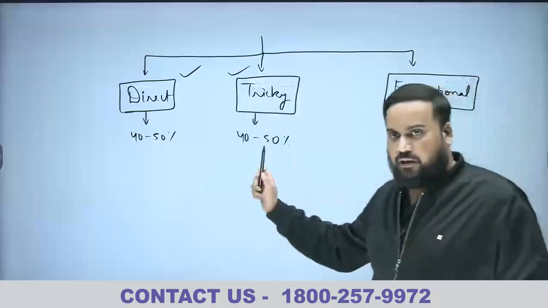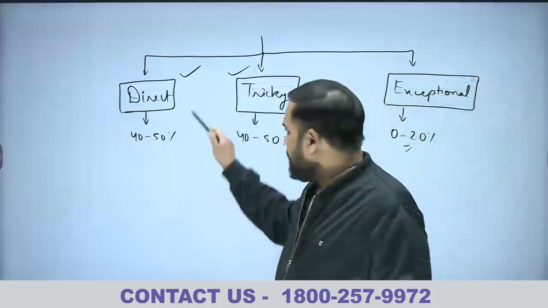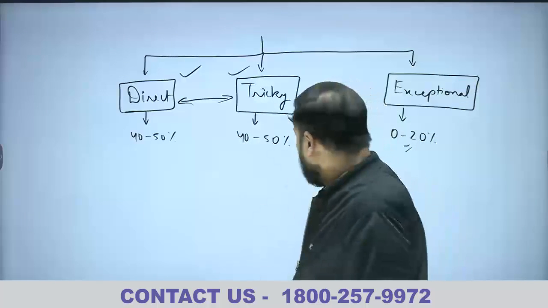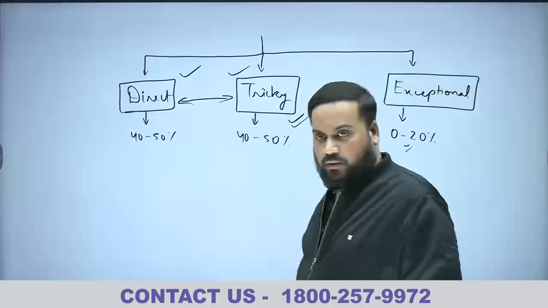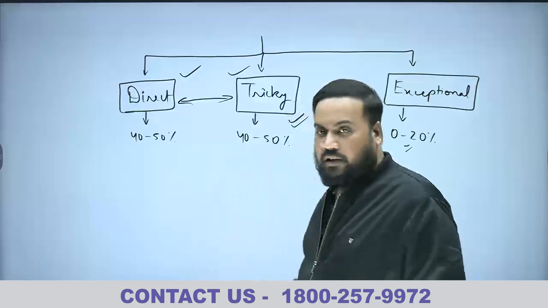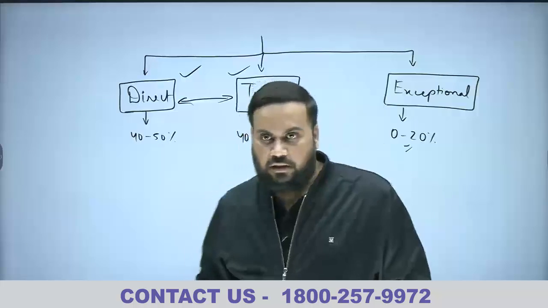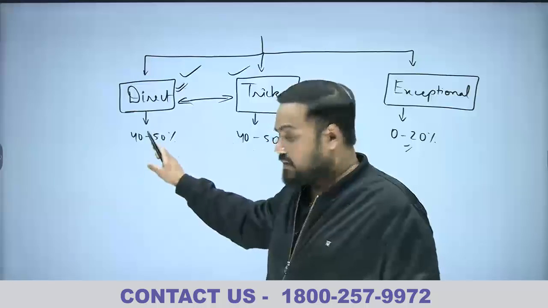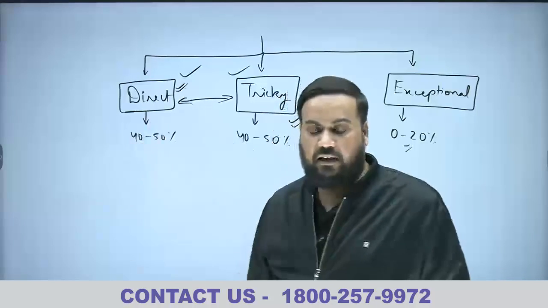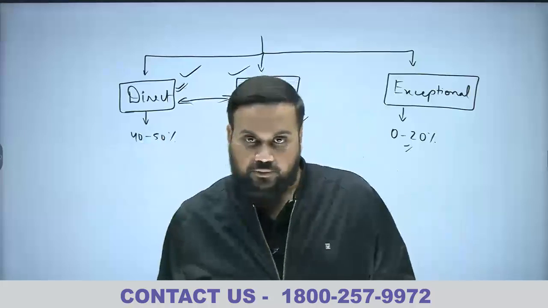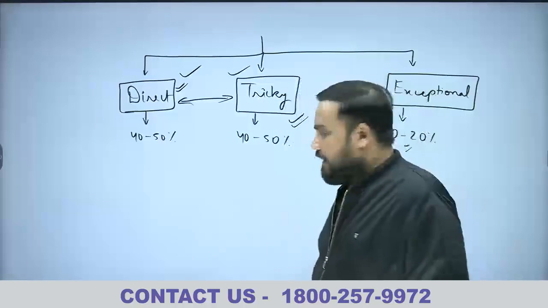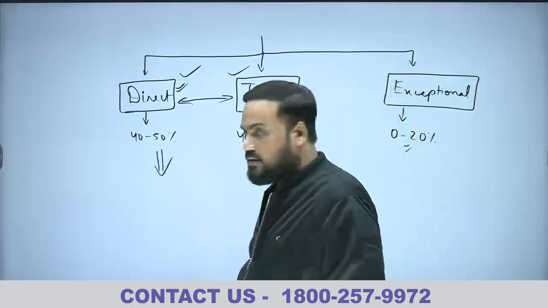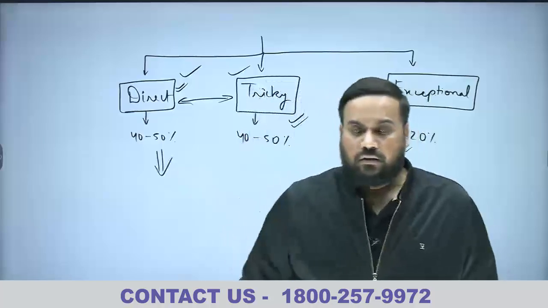Whether the paper is difficult or easy, we classify on the basis of the relative share of these questions. If there are too many tricky questions, then we will definitely say that the paper was difficult. If the share of direct questions is reaching 40-50%, then we will say that the paper was relatively easy. Okay? So again, we find that this year's paper was relatively easy because there were lots of direct questions in the paper.